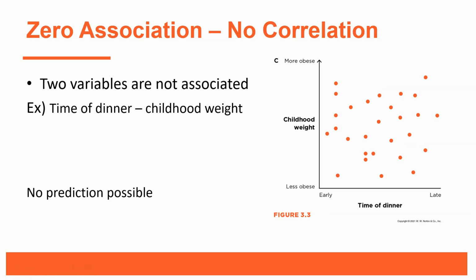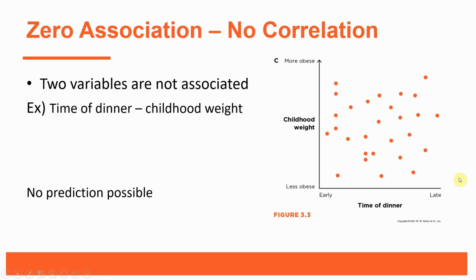Now, our last example of an association is what's sometimes referred to as a zero association or no correlation. And that just means that the two variables are not associated with each other. Now, the book used this example, and there is research to support it, that time of dinner is not associated with childhood weight.